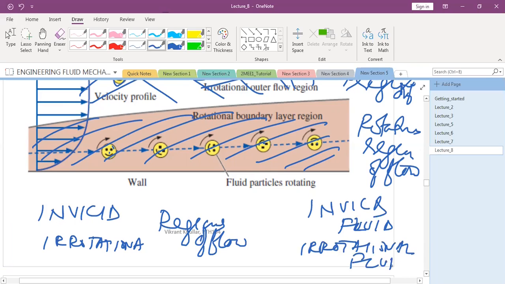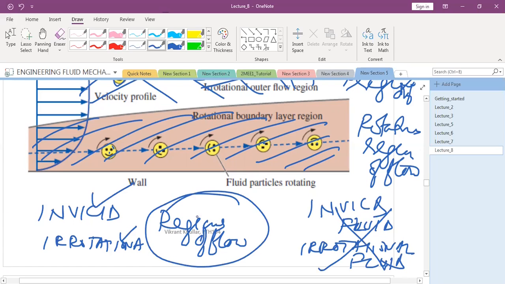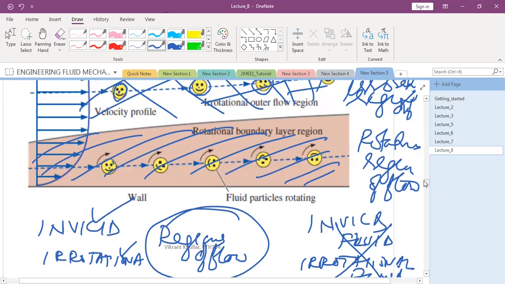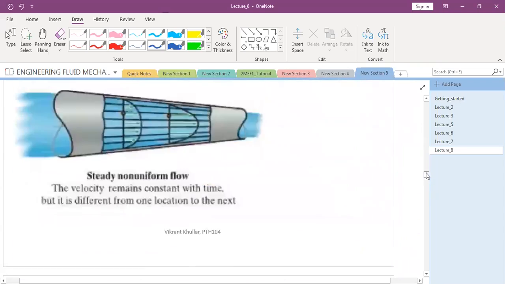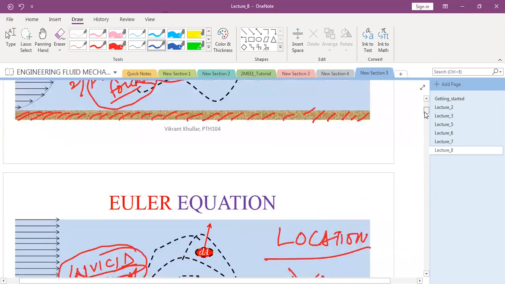So this terminology is entirely incorrect. You should always say irrotational or inviscid region of flow. So you will never get confused about how it is an inviscid region, because you always say that a region can be inviscid where the viscosity effects can be neglected. It does not mean at all that viscosity is small there. Any doubts to anyone?